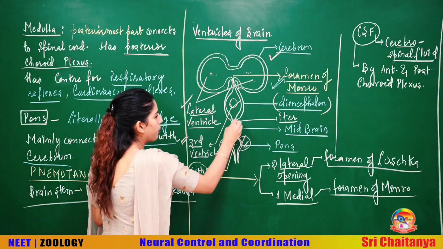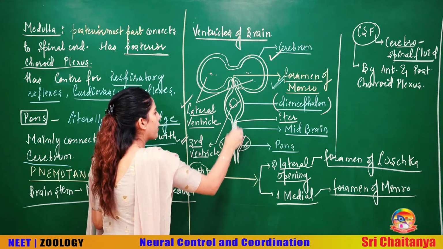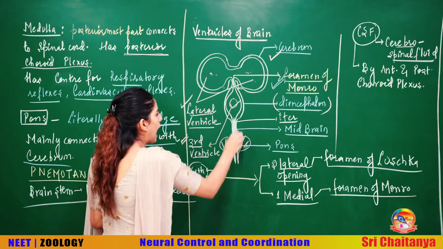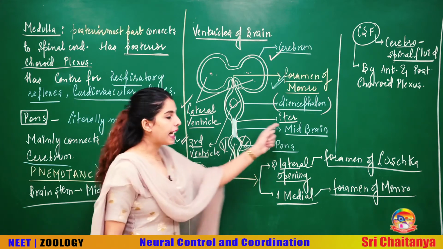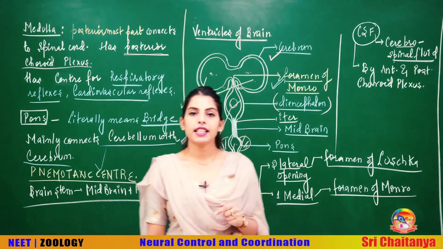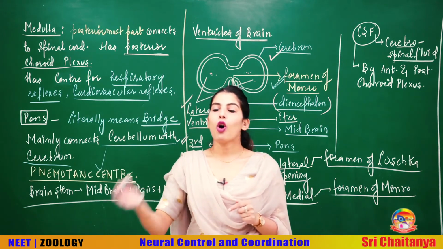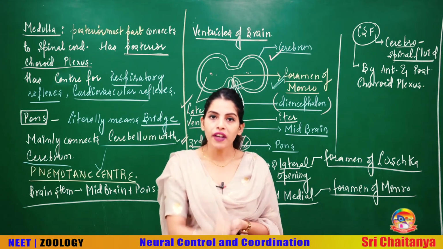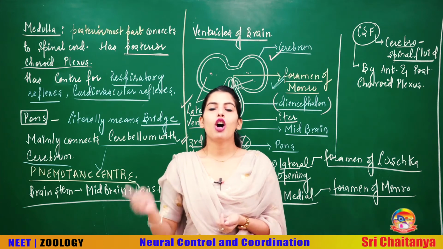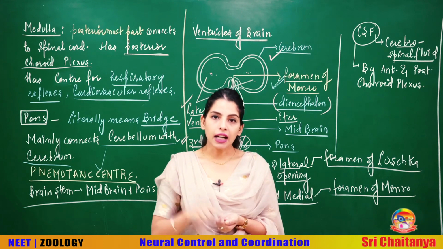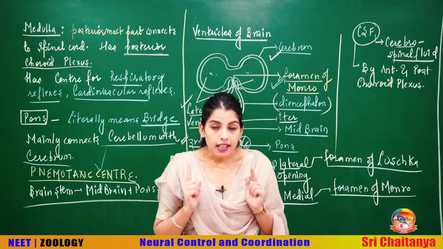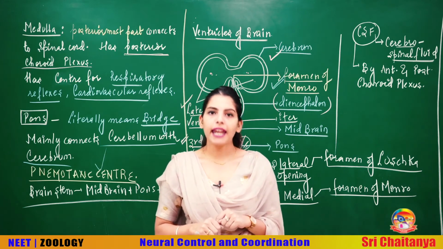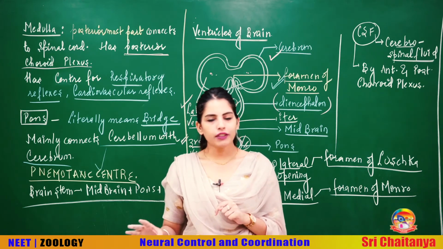This duct is connecting your third ventricle with the fourth ventricle, and this duct, beta, is called the iter, which I already discussed in the midbrain. Iter or cerebral aqueduct or aqueduct of Sylvius, and now you know very well that the iter or the aqueduct of Sylvius is surrounded by the midbrain wall. I hope you are clear with everything.